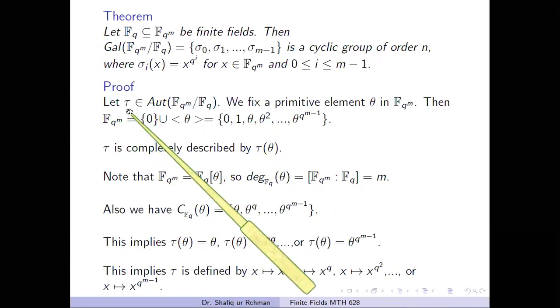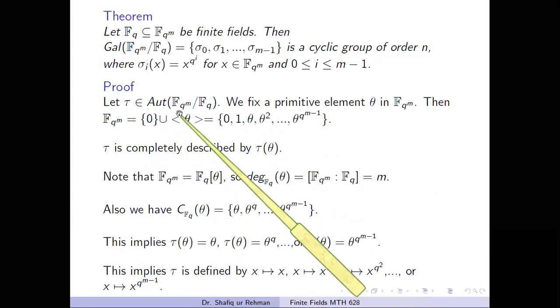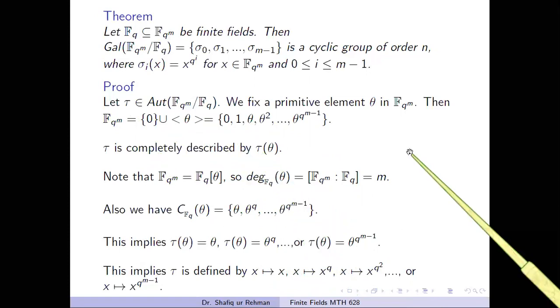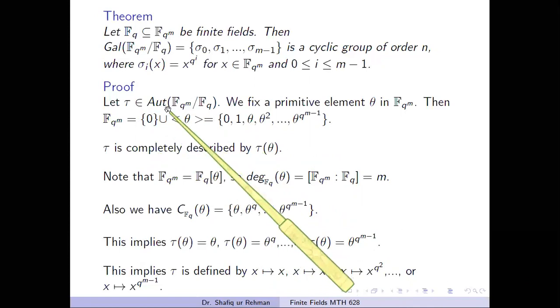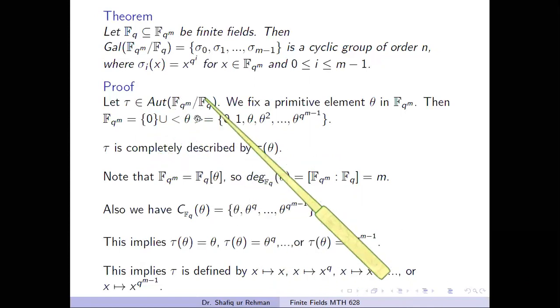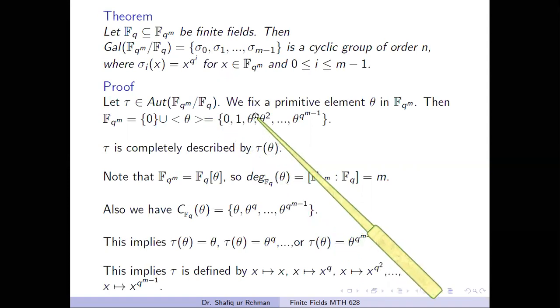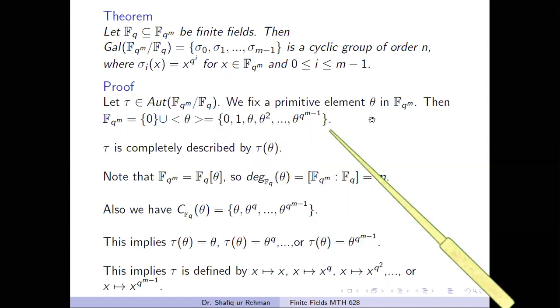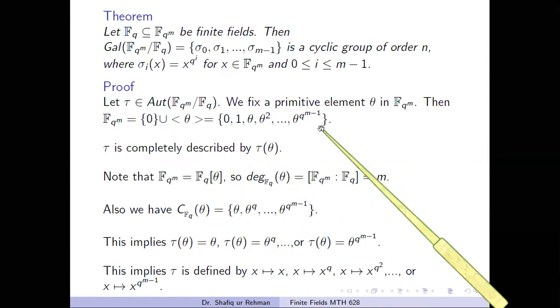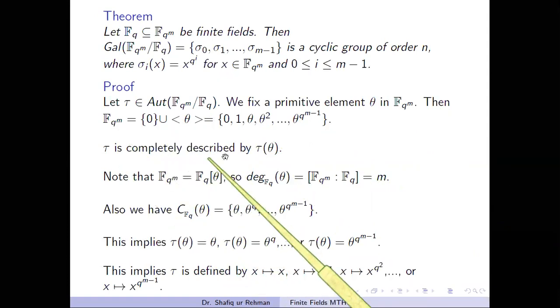Let tau be an automorphism of Fq^m over the field Fq. It means tau is an automorphism from this field to itself, and tau fixes the elements of Fq. As in the previous example, we fix a primitive element theta in this field, then Fq^m can be written in this way. Tau is completely described by the image of theta.